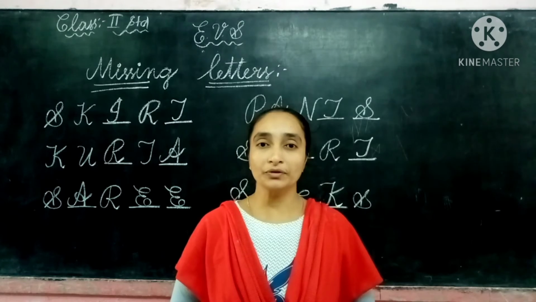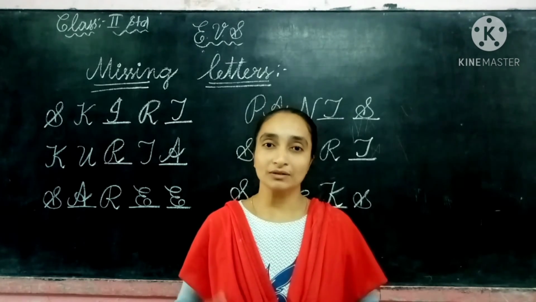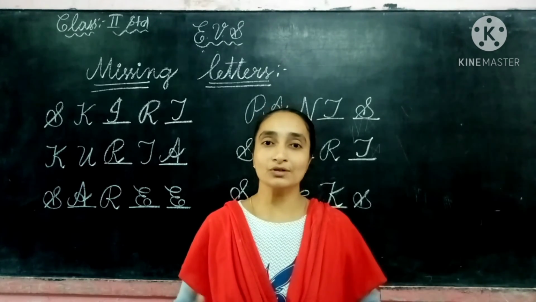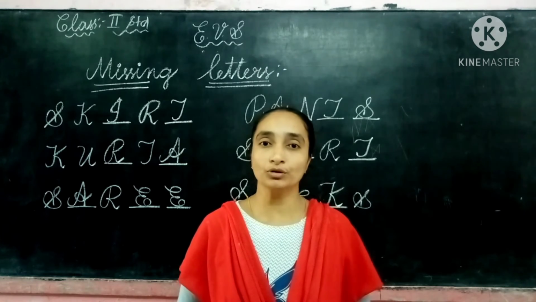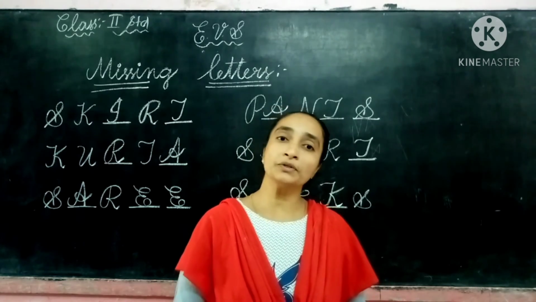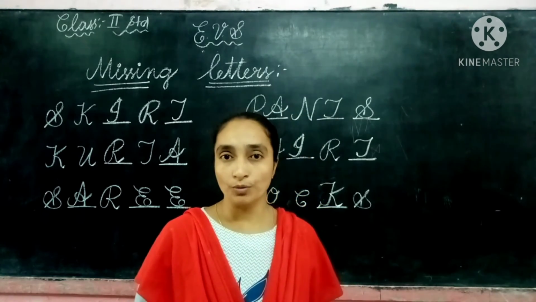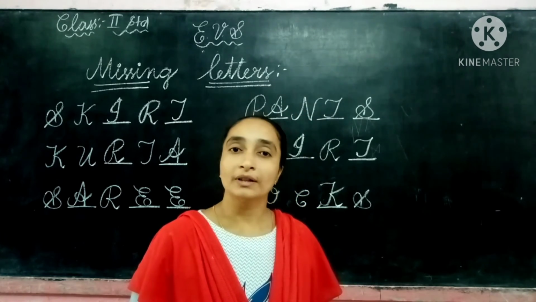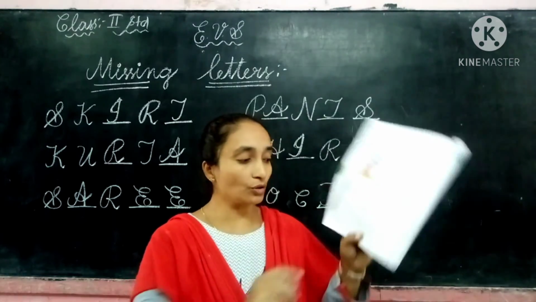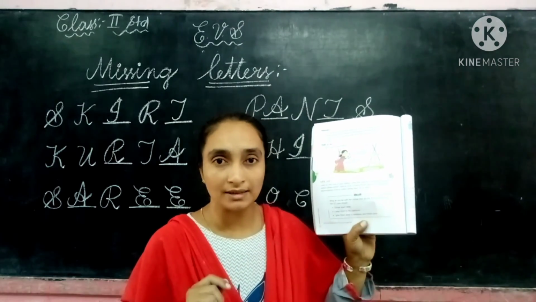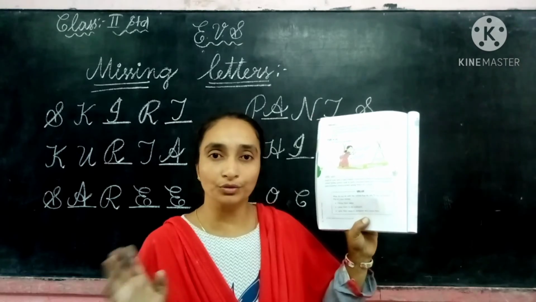So the clothes that the mummy has bought have become short for you. They are unfit for you. You can't wear the dress. So what will you do with the dress? Here they have given 3 options. What will you do? You can give the tick mark there. Here in our textbook they have given small circles. For the correct answer you can give the tick mark.